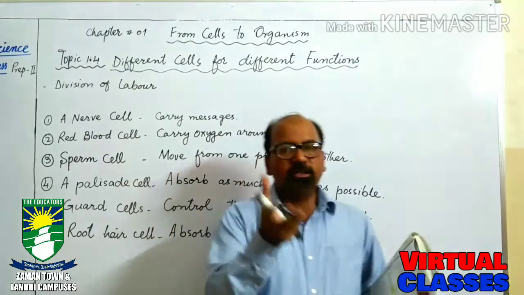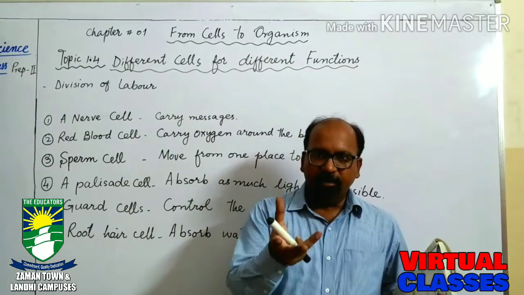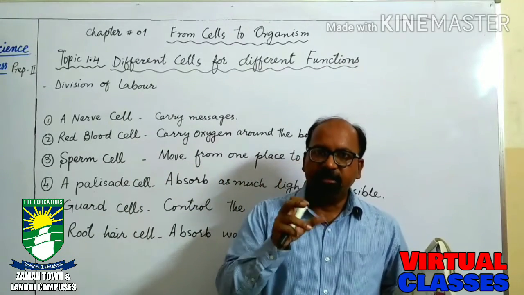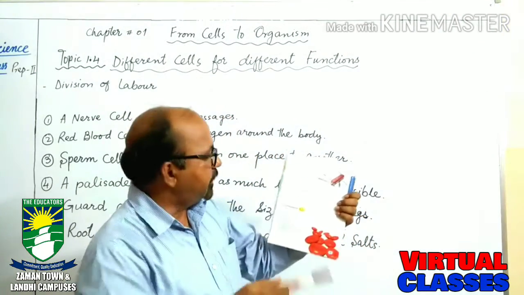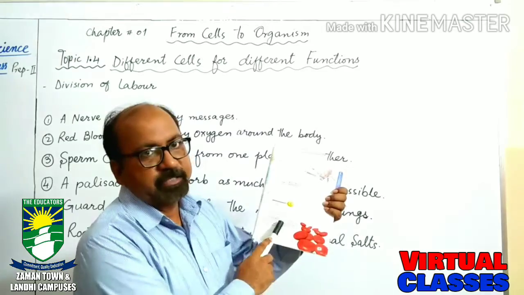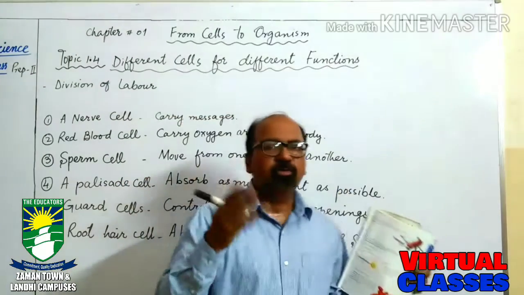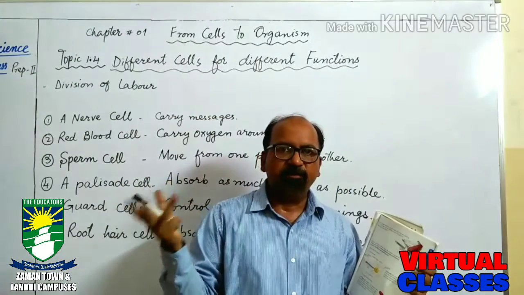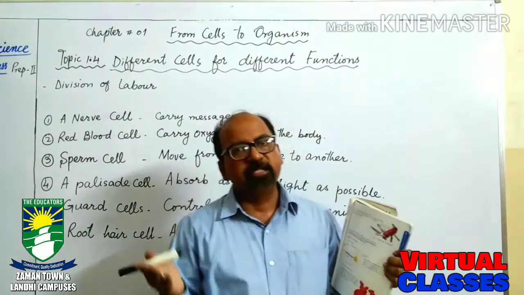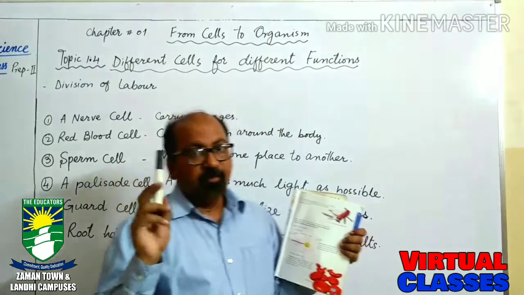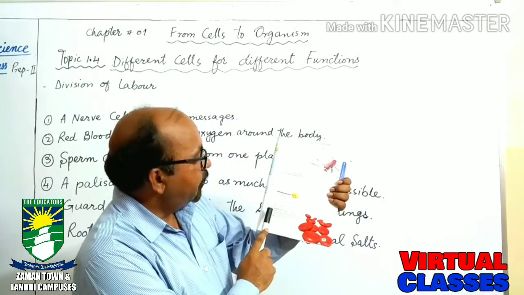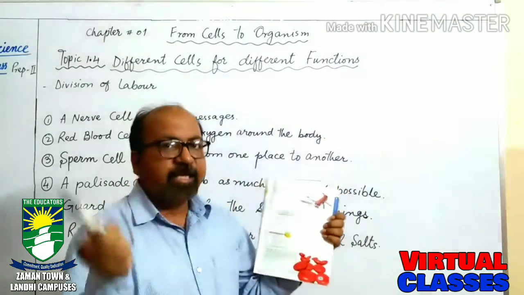It means the oxygen is carried by the blood cells, and the blood cells which carry oxygen are called red blood cells, because blood also has different types of cells like white blood cells and platelets, and plasma is also part of blood. But the cells which are called red blood cells carry oxygen.